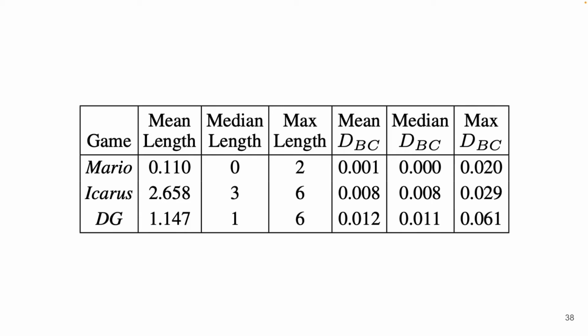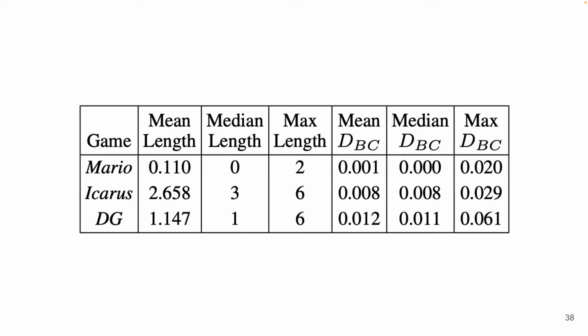The second way we examine how links affect levels is the change in behavioral characteristics, or d sub bc. In simple terms, a small d sub bc represents the fact that the linker did little to change the behavioral characteristics of a linked level. From the results, we can see that the value is small for all 3 games, which is a promising indication that linkers are unobtrusive to the original goal set by the designer.